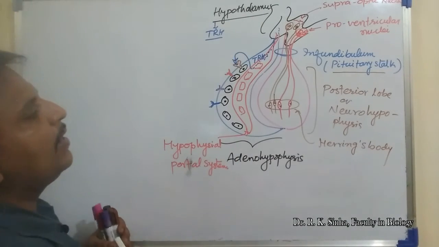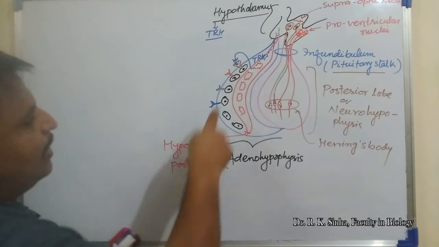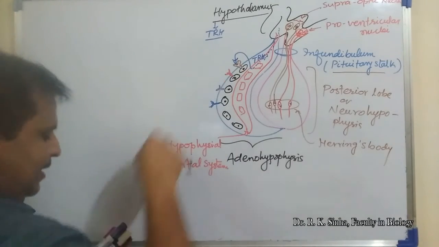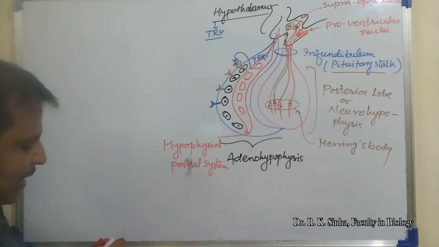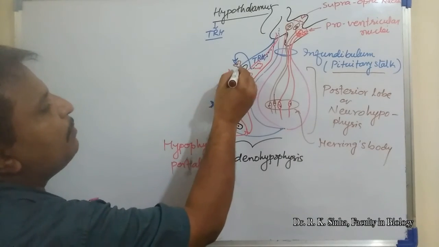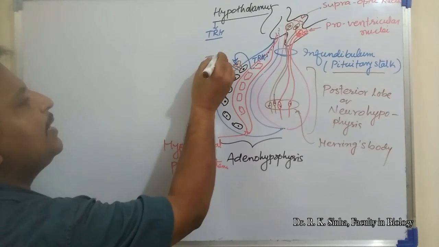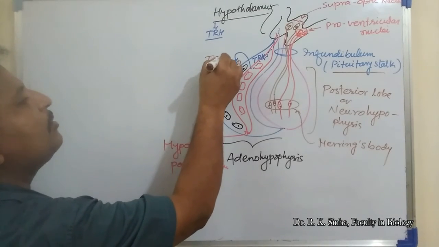TRH will bind on the receptor site of the particular cell. Now as this cell gets activated, it will synthesize and produce one more hormone, and that hormone is known as TSH, thyroid stimulating hormone.